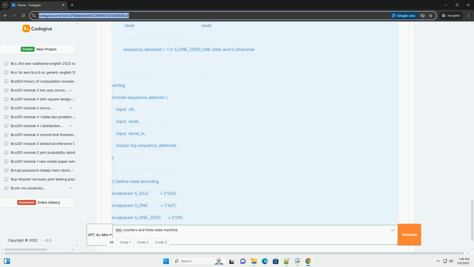1.2 BCD counter design. A BCD counter counts from 0 to 9 and then resets to 0, instead of counting all the way to 15, 1111 in binary. Here's the basic logic. 1. Increment: the counter increments its 4-bit BCD value on each clock pulse. 2.